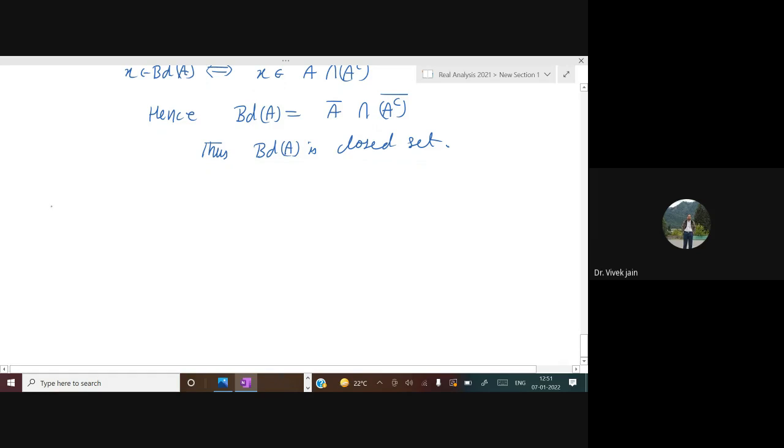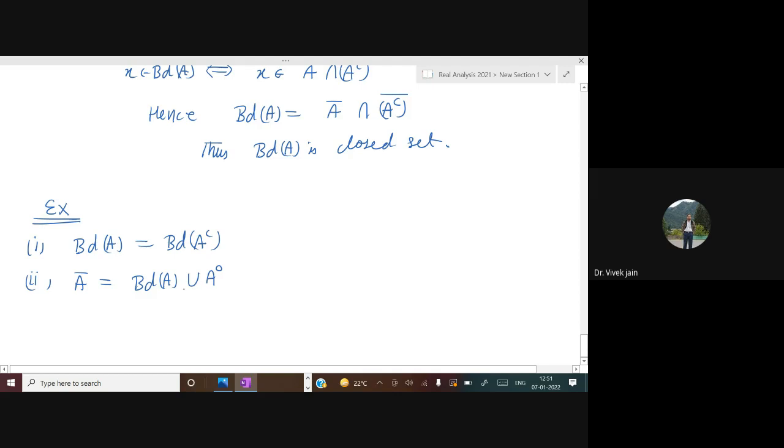So I'm going to give you some exercises. Please try to do them. BdA is equal to Bd of A complement. Try to solve it. A closure is equal to BdA union A interior.